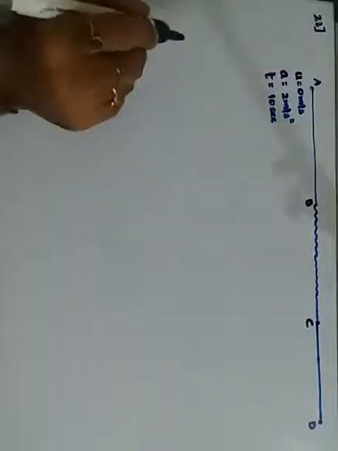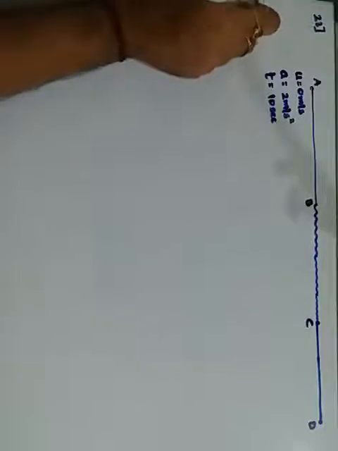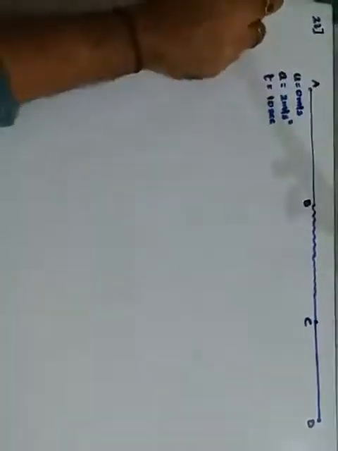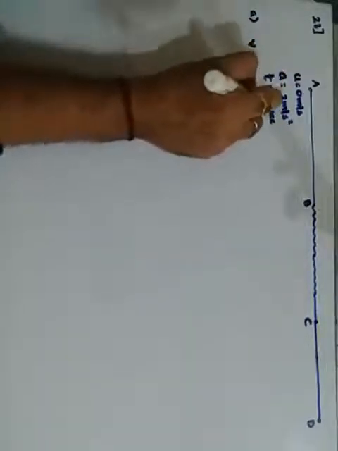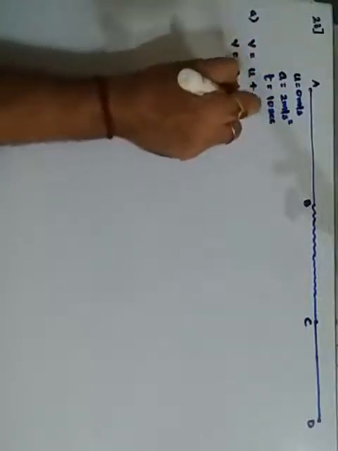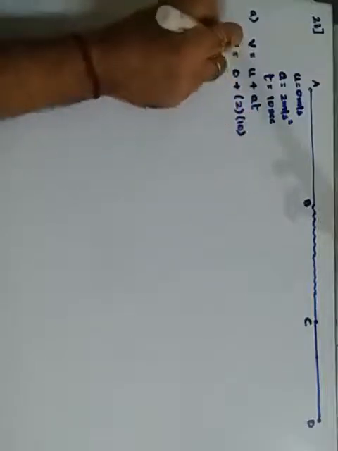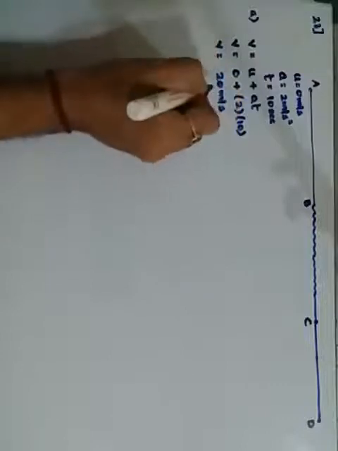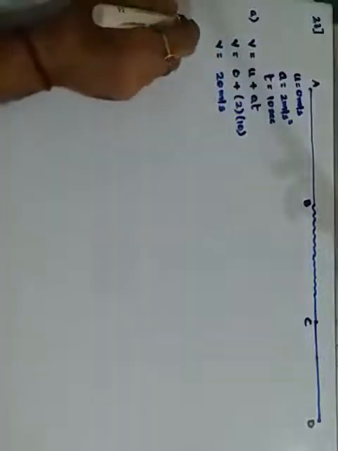So from A to B, the time interval is 10 seconds, and acceleration is given. So first we will find the maximum velocity reached. The maximum velocity will be found here. First, v is equal to u plus at. Therefore v is equal to 0 plus 2 into t, that is 10, becomes 20 meters per second. Getting it? So this is your maximum velocity reached.